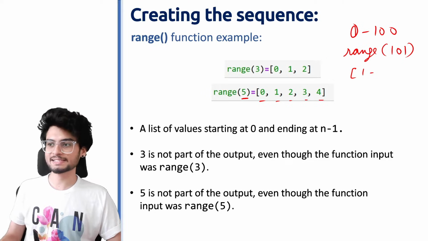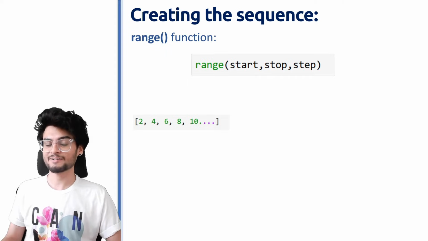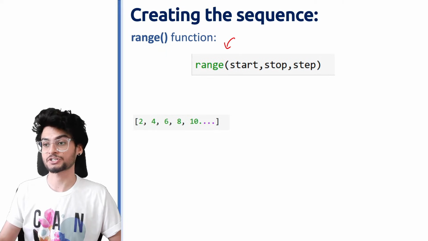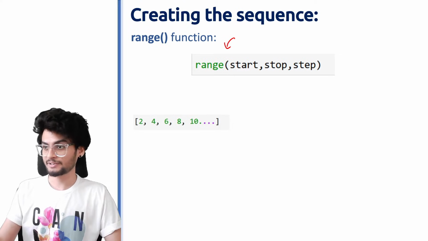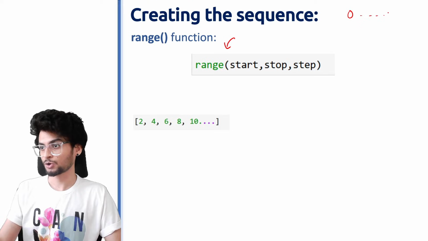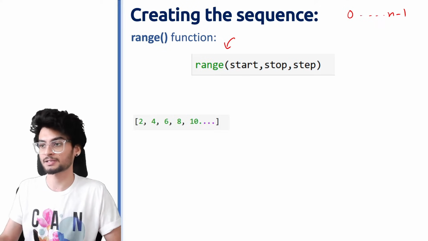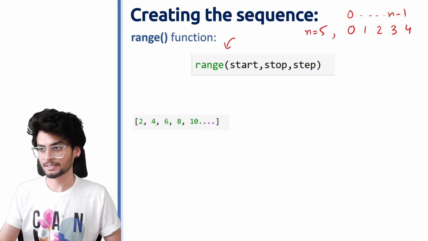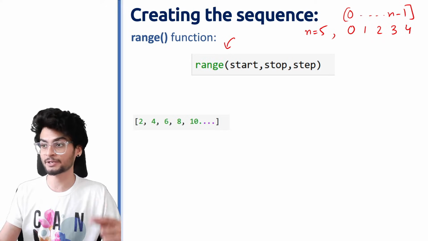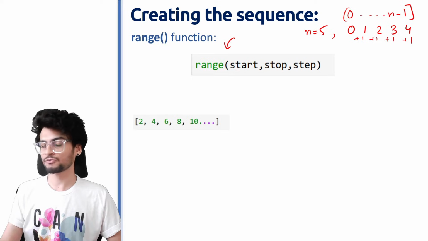So what if we want to create a sequence from 1? So for that purpose, let's have a look at another way we can write the range function. Earlier we saw हम लोग सिर्फ एक input ले रहे हैं. जब हम लोग एक input लेंगे, it will start from 0 and go till n minus 1 with a step. Step मतलब आप कितने numbers add कर रहे हो एक साथ. जैसे 0, 1, 2, 3, 4. यहाँ पर n की value थी 5. Right? This is how the range function works. अगर आप सिर्फ एक input दे रहे हो, between each of these elements, the difference is of +1.